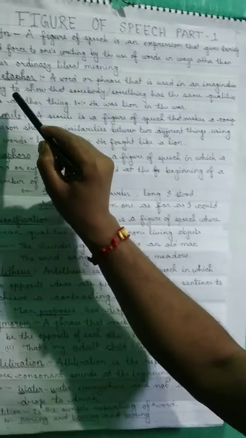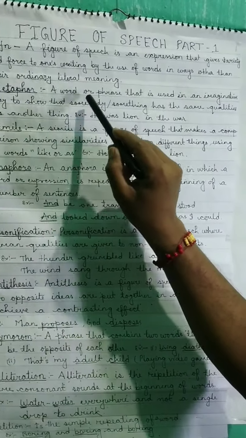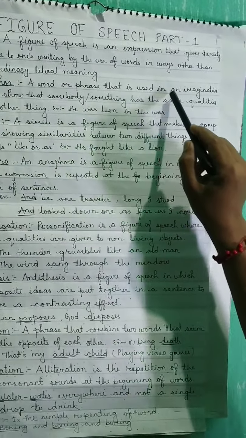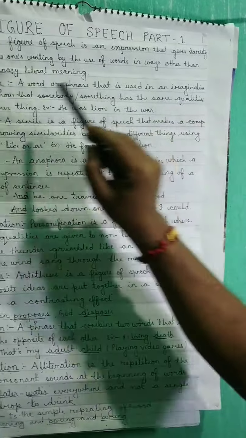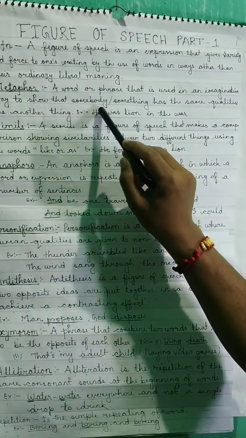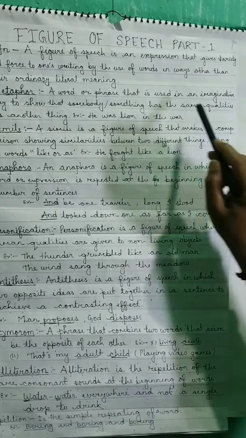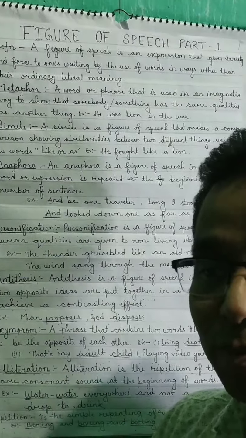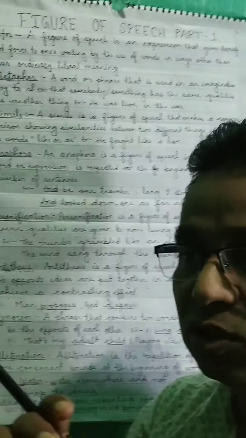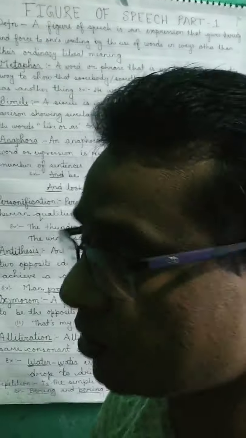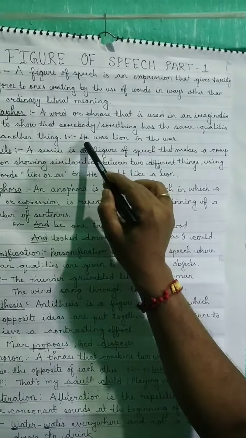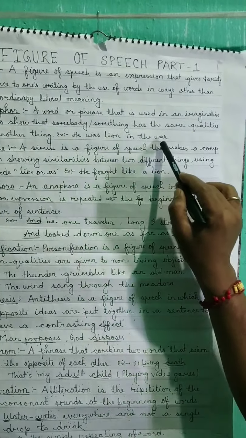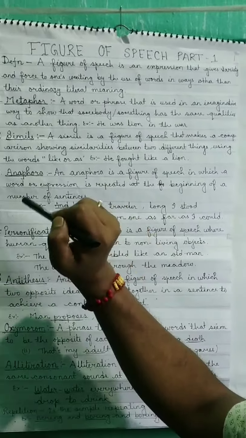Number 1. Metaphor. A word or phrase that is used in an imaginative way to show that somebody or something has the same qualities as another thing. Means it is used to compare two things without using as or like. Okay. For example, he was lion in the war. Now, you go through simile.